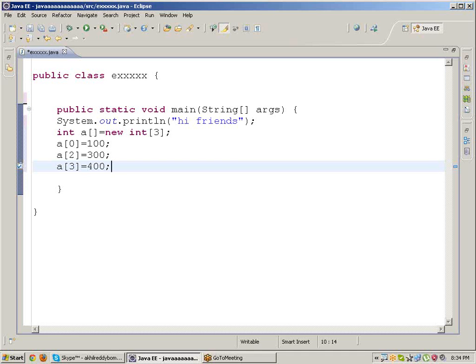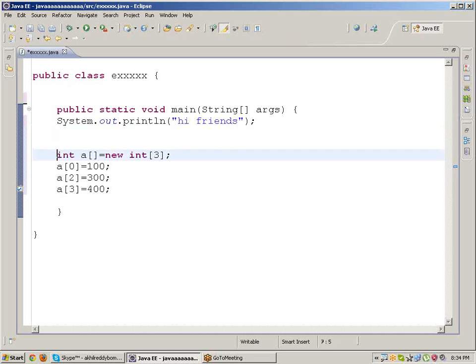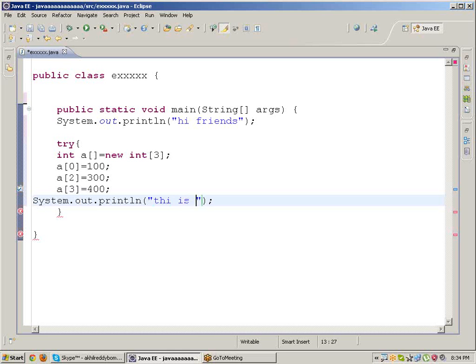Next, the uncaught exception. In this program we have one uncaught exception. What is that? I will tell you. I have doubt on this block, so it is better to keep it in a try block. And here also I am writing syso, control space, this is Akhil Reddy.